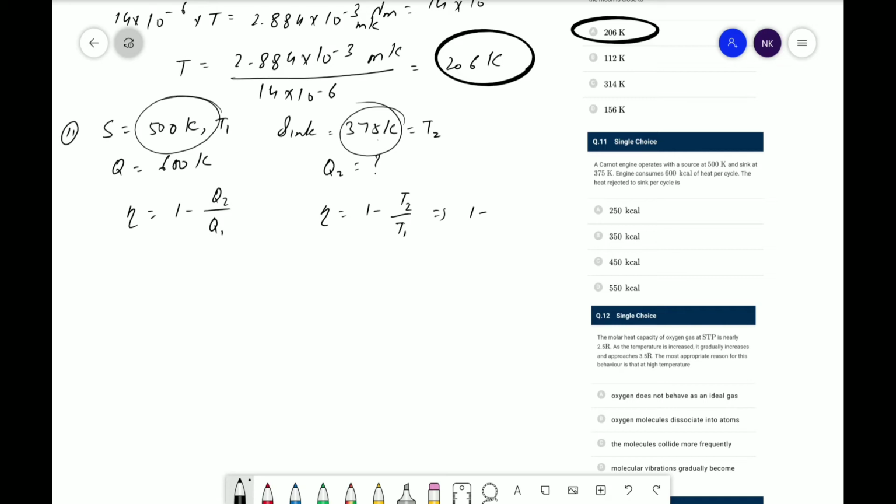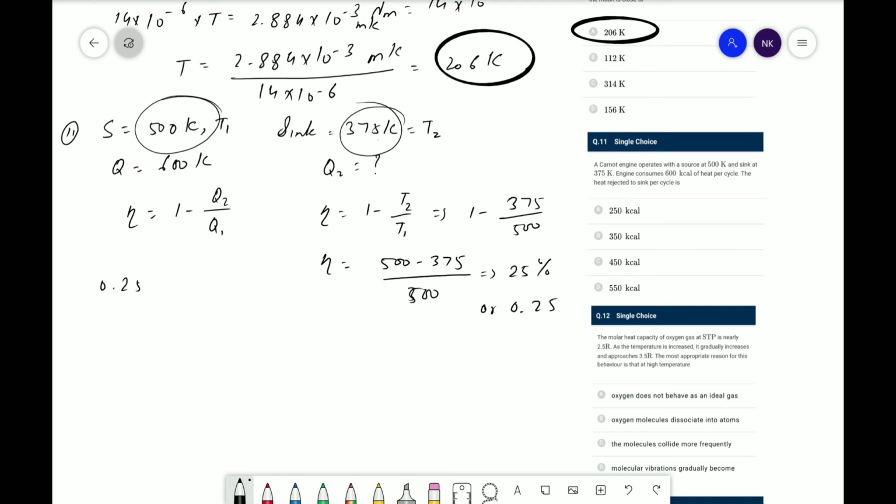Hence 1 minus 375 divided by 500, that is 500 minus 375 divided by 500, will be equal to 25% or 0.25.